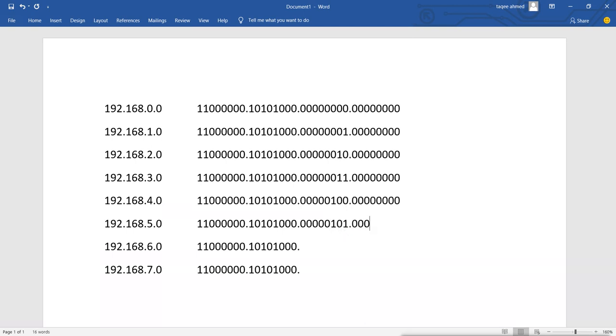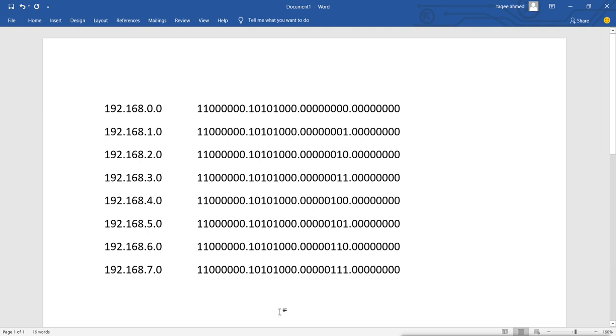Then here we have 6. 6 means 4 plus 2 is equal to 6, so we have to enable those 2 bits, and the rest of the bits are 0. Now here we have 7. 7 means 4 plus 2 is 6, plus 1 is 7. So those 3 bits are enabled, and the rest of the bits are 0.